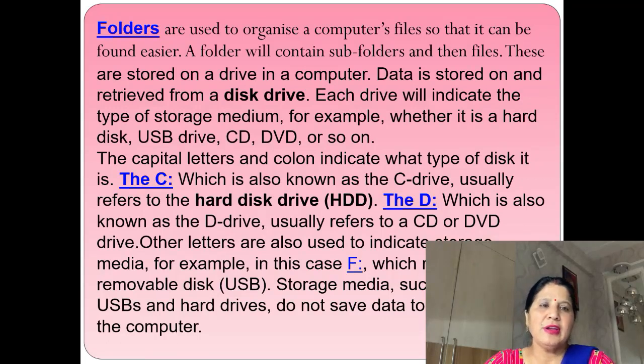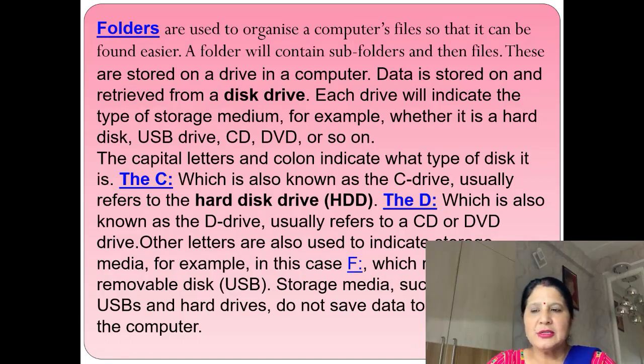When we open My Computer in our system, we will see these types of drives. C indicates the hard drive of the system, D indicates the CD and DVD, and E refers to a removable disk, USB or pen drive.